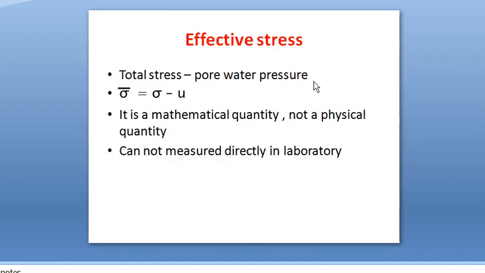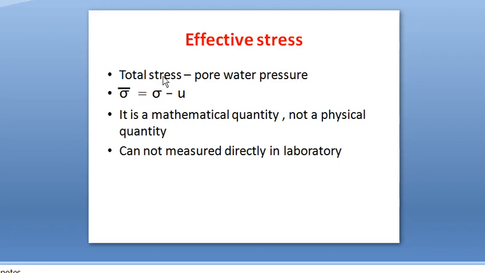Third type is effective stress. This is very important, effective stress. The chapter itself is known as the effective stress principle. First we have discussed what is total stress. Second, pore water pressure. Next important parameter is effective stress. And effective stress is the difference between total stress and pore water pressure. That is, effective stress is notated by the symbol sigma dash, which is equal to sigma, total stress, minus U. U is pore water pressure.